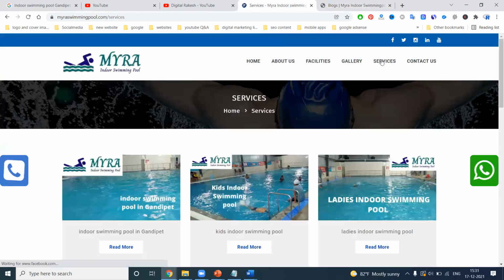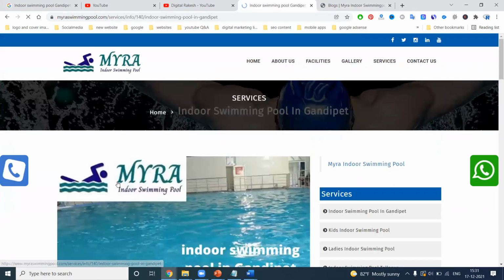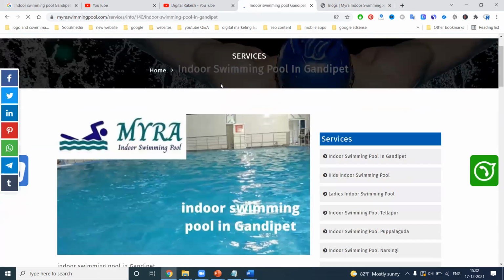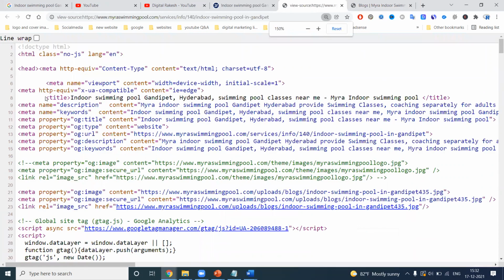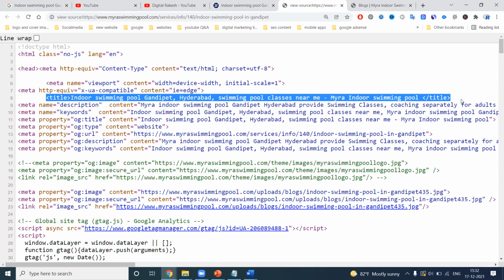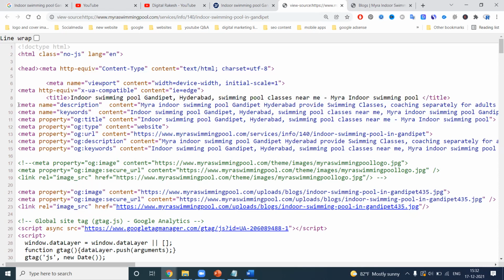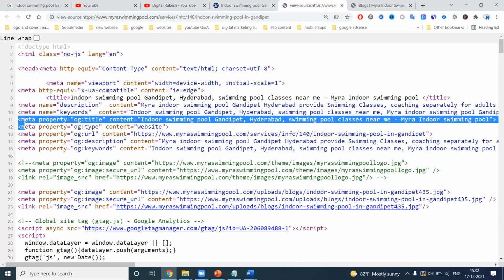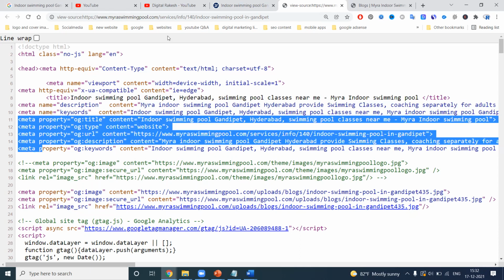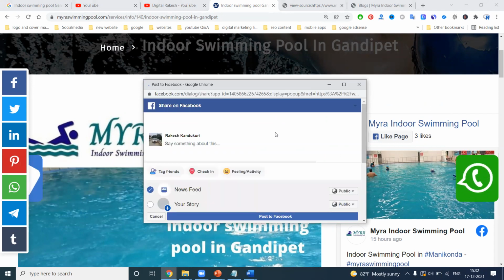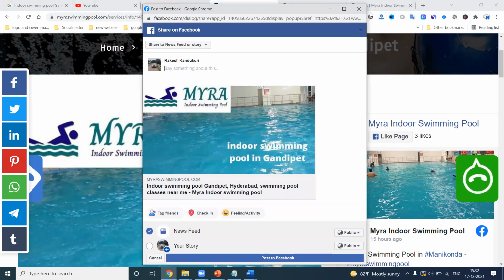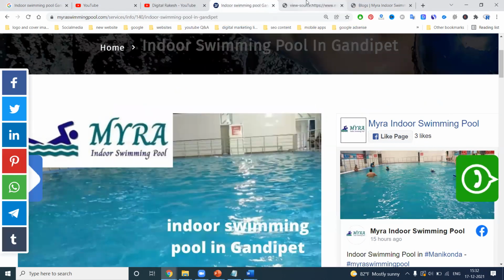After posting, click on services. We have to check one by one. First of all, Control U is the page source. Control U is nothing but the page source. This will be the SEO title. This will be the description and keyword. And OG title, description, keyword is majorly used when you are sharing for social media. Without the OG title, when you share on social media, it can't show the proper title. So it is compulsory to use the OG title option.